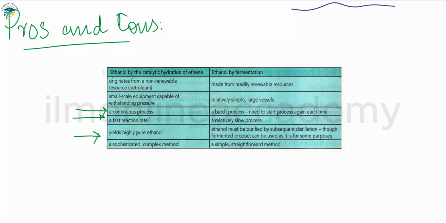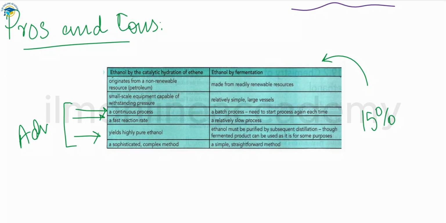But if we talk about the fermentation process, this is a slow process. This is not continuous, and needs to be done in the batch form, and less yield is produced in case of the fermentation process. As I already told, we have 15% yield of ethanol that is produced by the fermentation process. So these three are the advantages of ethanol.